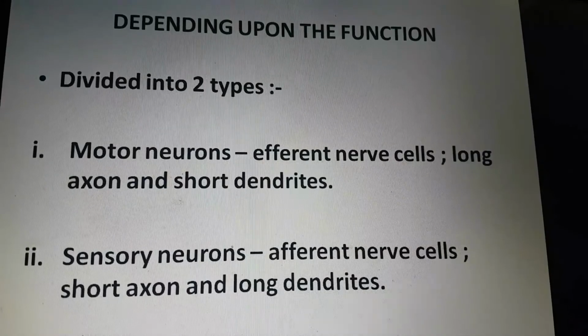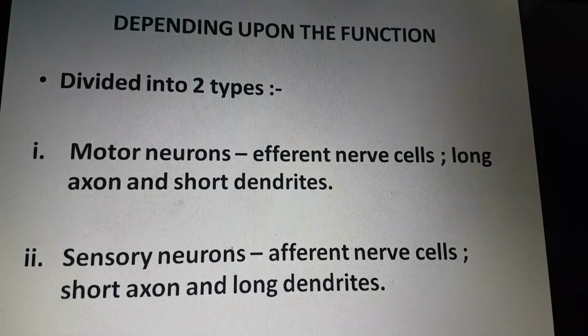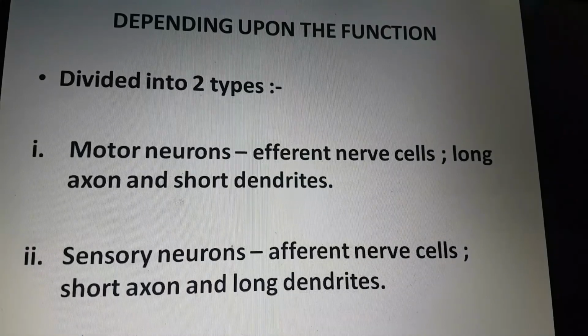Now depending upon the functions. On the basis of function, nerve cells are classified into two types: motor neurons and sensory neurons. Motor neurons, which are also known as efferent nerve cells, carry the motor impulses from the central nervous system to the peripheral effector organs like muscles, glands, blood vessels, etc. The motor neurons have long axons and short dendrites.